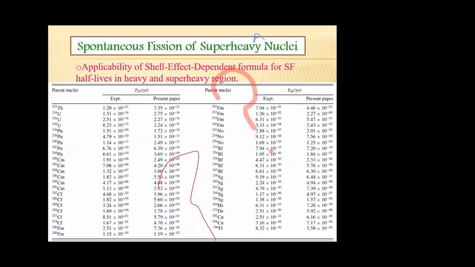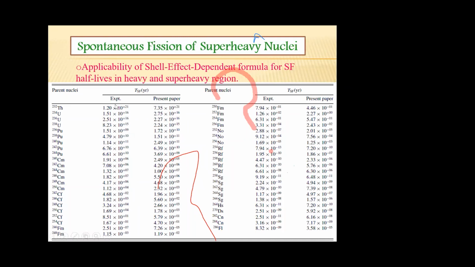We have used our shell effect dependent formula for spontaneous fission for nuclei in the heavy and super heavy region. The nuclei are taken from 232 thorium to 286 flerovium. We have computed spontaneous fission half-life using the shell effect dependent formula, and the values are given in the third column and the last column.